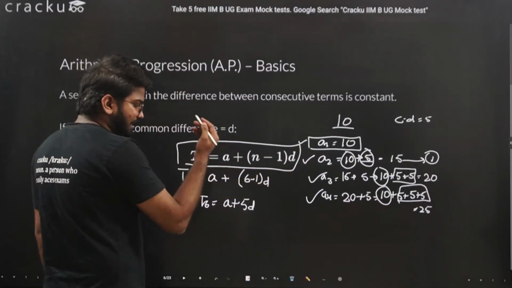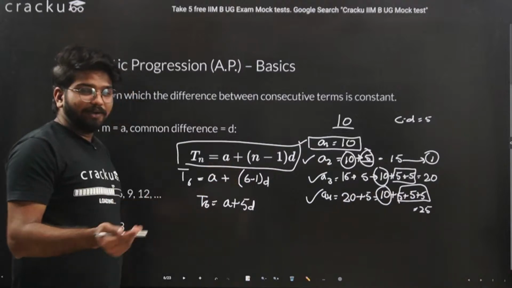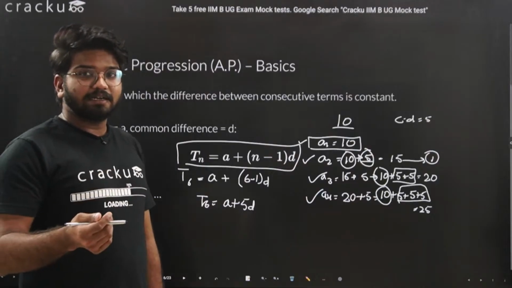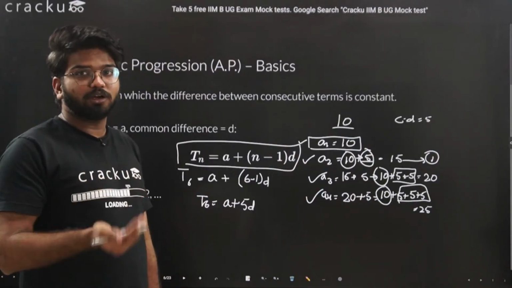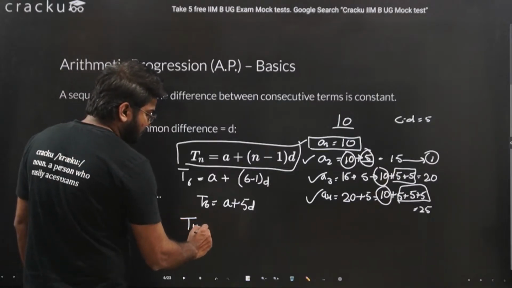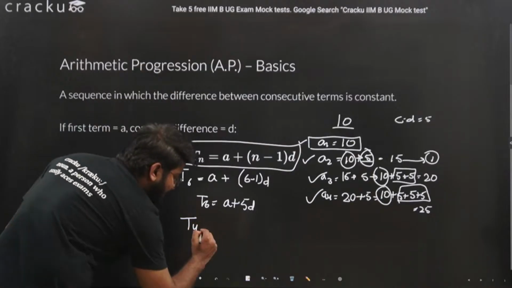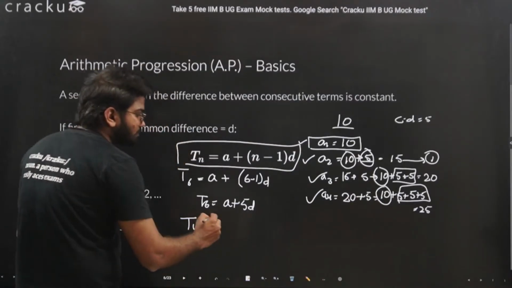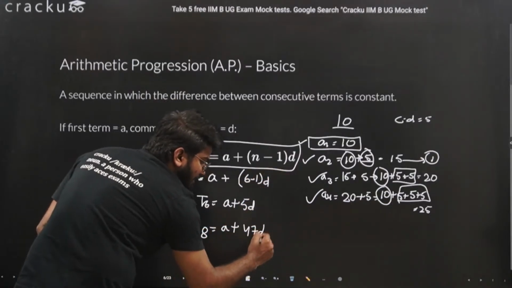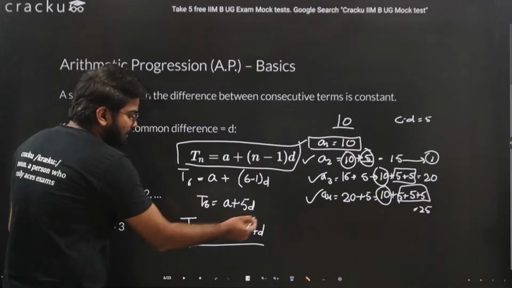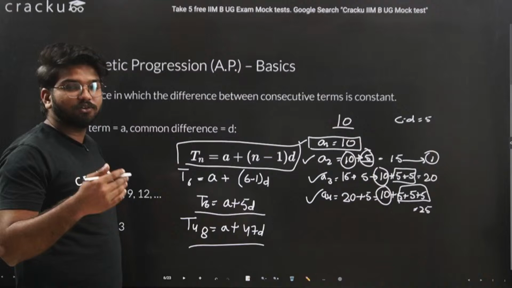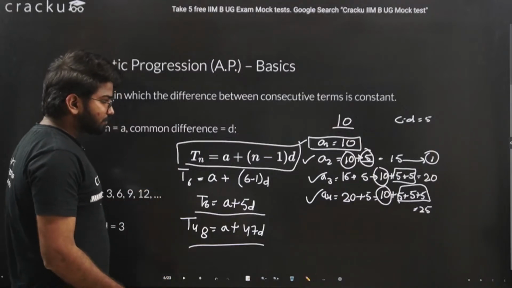You just remember that A is the first term and we will be adding the common difference to the first term one time less than the term number you are finding. Let's say for another term we are finding the 48th term. So T48 will be equal to A plus 48 minus 1, that is 47D. This is how you can find out the terms of a sequence.